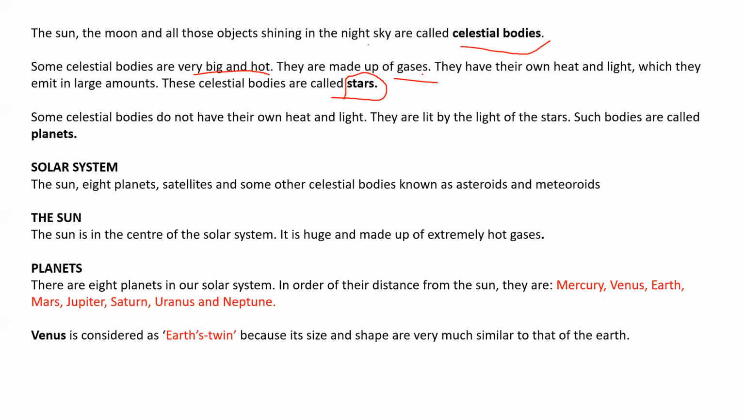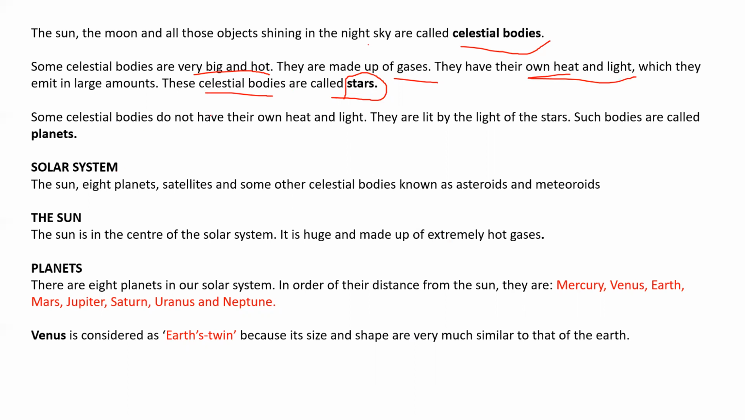So what actually happens, those shiny objects which we see during night, these are stars. Some stars make up the Saptarishi, and one other star is located at the north pole, which we call the Pole Star. So all those are actually stars, and they are very big and very hot, and at the same time, they have their own light and heat. That's why those celestial bodies are termed stars.